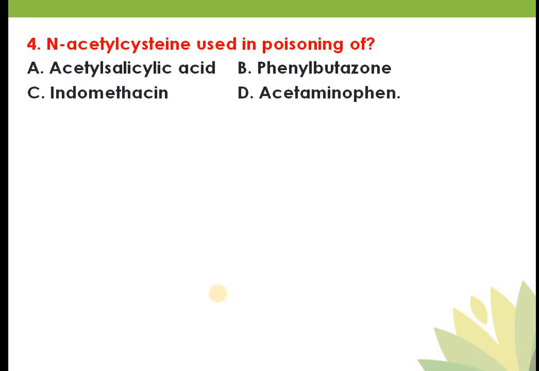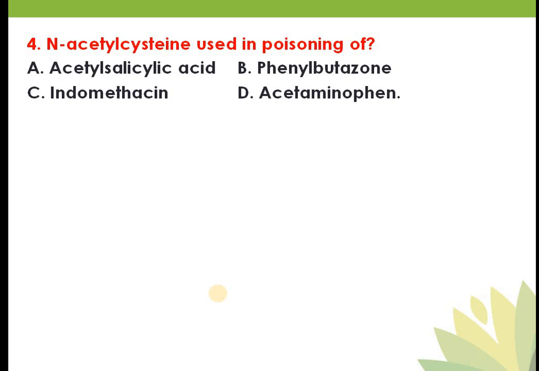Phase second metabolism is a synthetic reaction. Synthetic reaction means what? Glucuronic acid conjugation, sulfate conjugation, or methylation or acetylation. Here your paracetamol is metabolized and excreted by conjugation with glucuronic acid or glutathione conjugation.